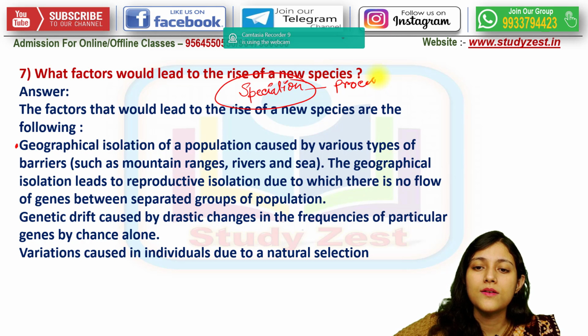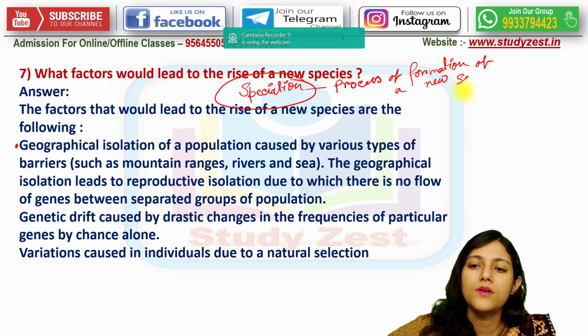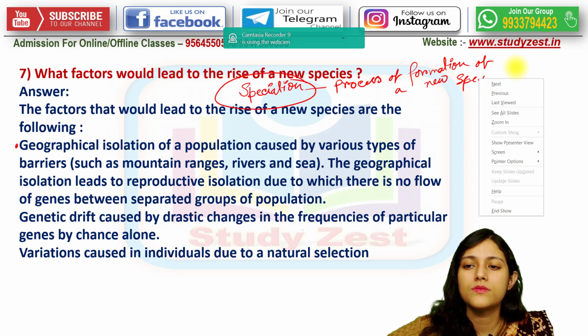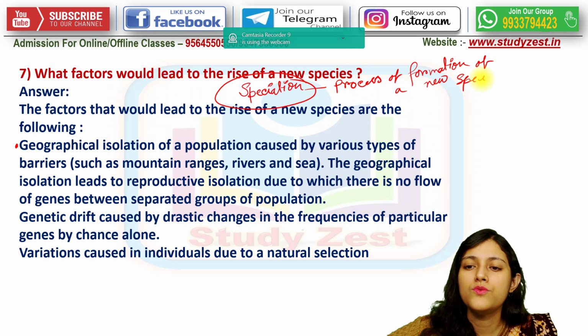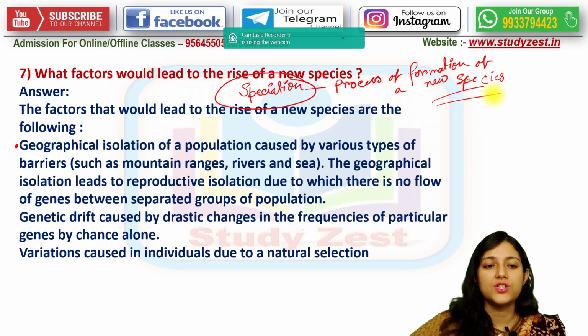The process of formation of a new species. This is called speciation. Okay.